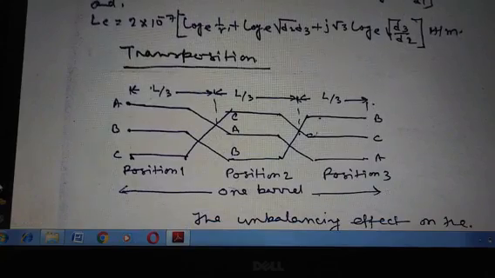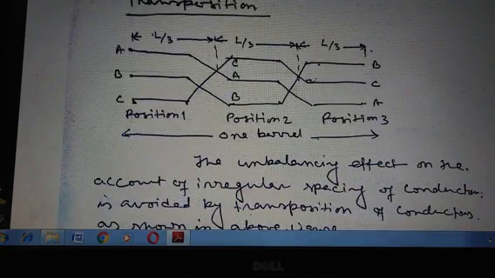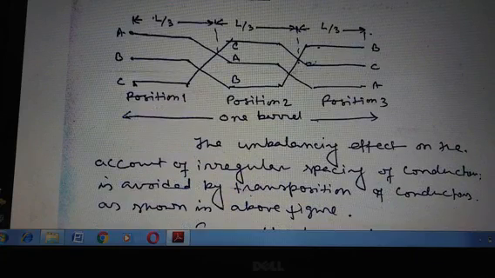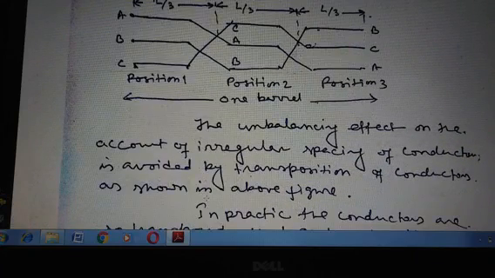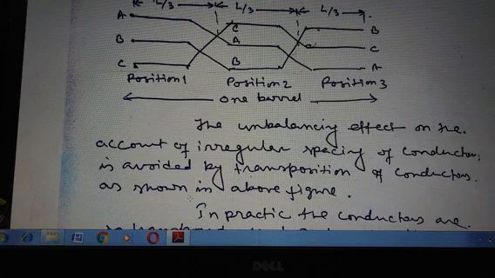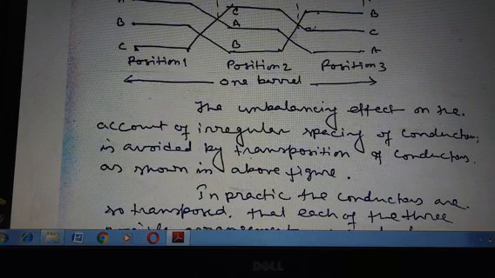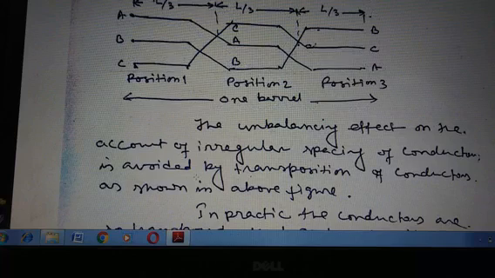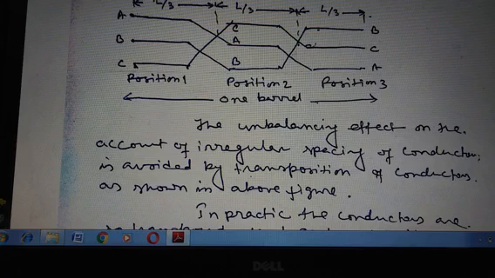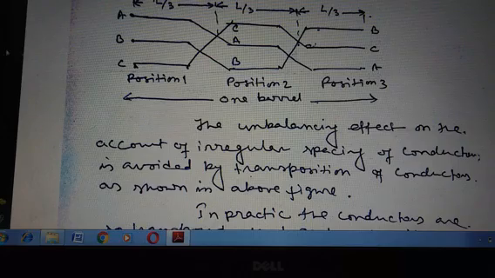Now the term transposition. What is transposition? The unbalancing effect on account of irregular spacing of conductors is avoided by transposition of the conductors, shown in the above figure. In the first position, the order of the conductors is A, B, and C. In the second position, the order is C, A, and B, and in the third position, the order of the conductors is B, C, and A.